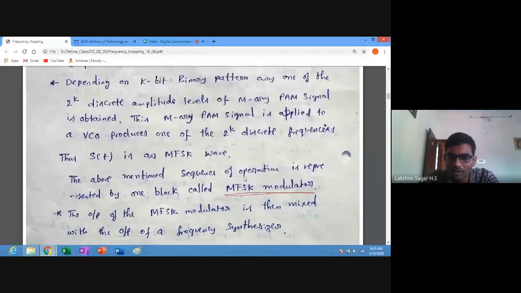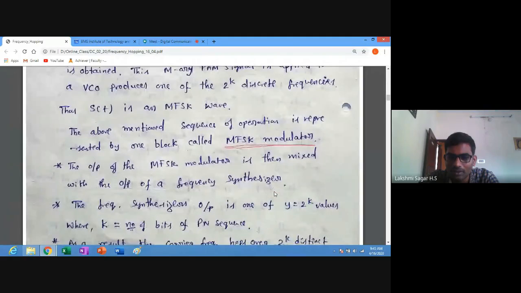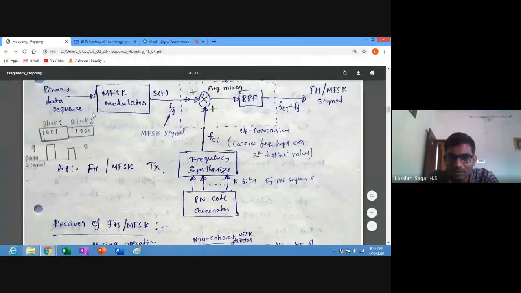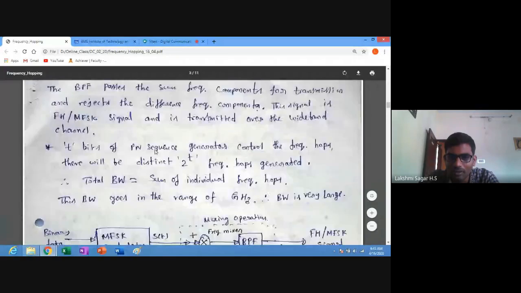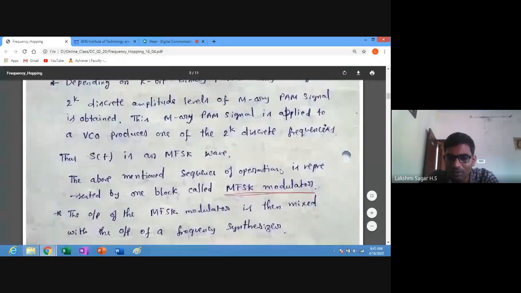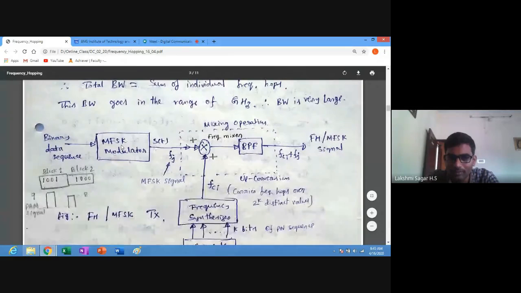The above mentioned sequence of operations is represented by one block called the MFSK modulator. So this block we call the MFSK modulator. The 3 blocks I discussed are included in this MFSK modulator, and it generates S of t, which we call the MFSK signal.